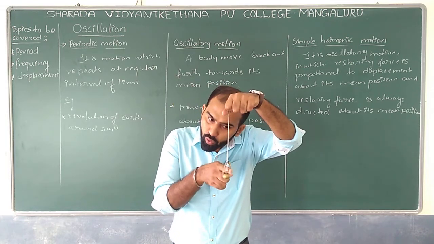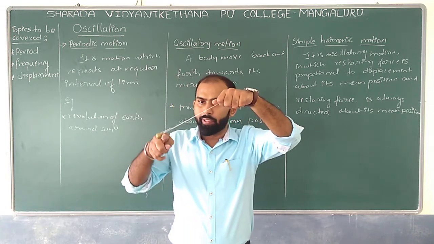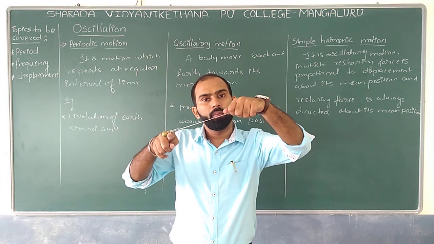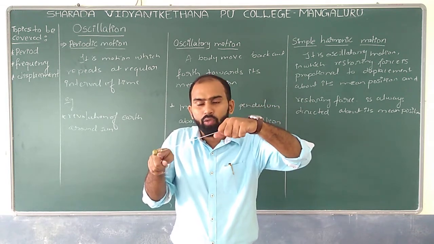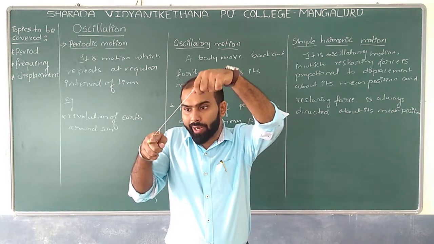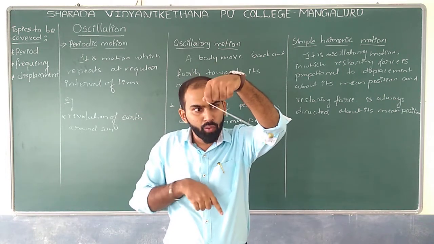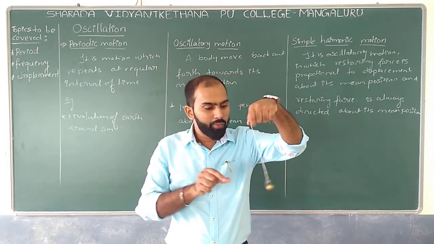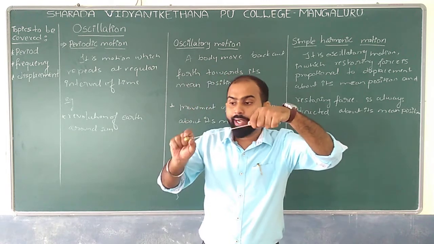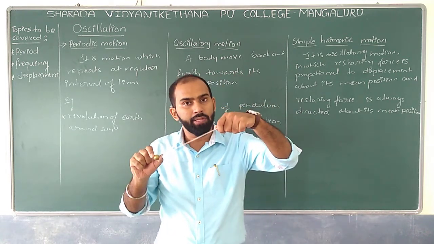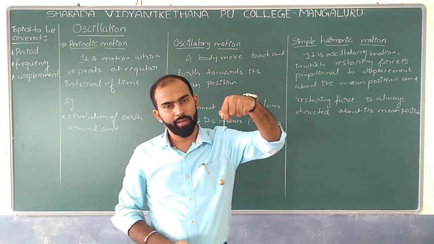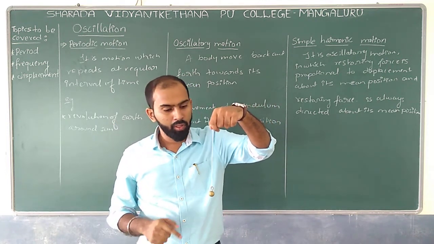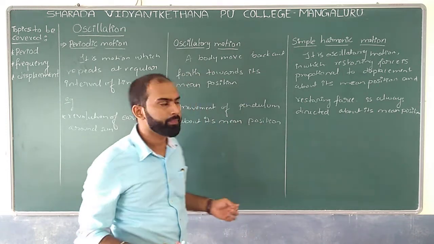Now, if I leave it at this particular point, it will come back to its original position, correct? This is the point where your bob is experiencing the restoring force, which tries to regain its original configuration. Understood?